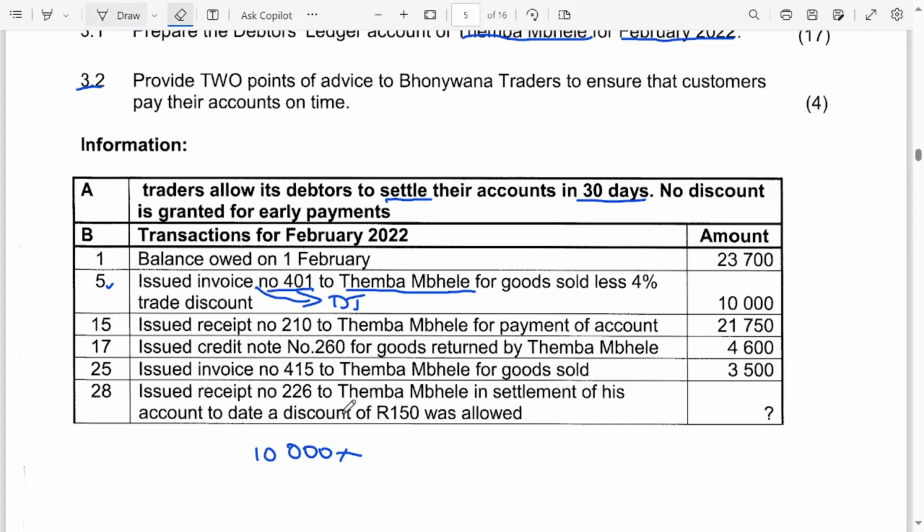We can find first the trade discount, which is 4%: 10,000 multiplied by 4% is 400. Now we subtract this trade discount: 10,000 minus 400 is equal to 9,600.